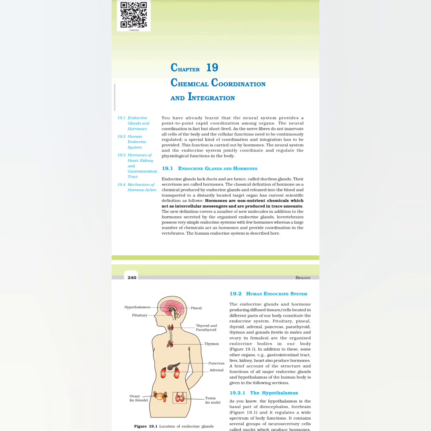Today we will read Chapter 19, Chemical Coordination and Integration. You have already learned that the neural system provides a point-to-point rapid coordination among organs. The neural coordination is fast but short-lived, as the nerve fibers do not innervate all cells of the body and the cellular functions need to be continuously regulated. A special kind of coordination and integration has to be provided.